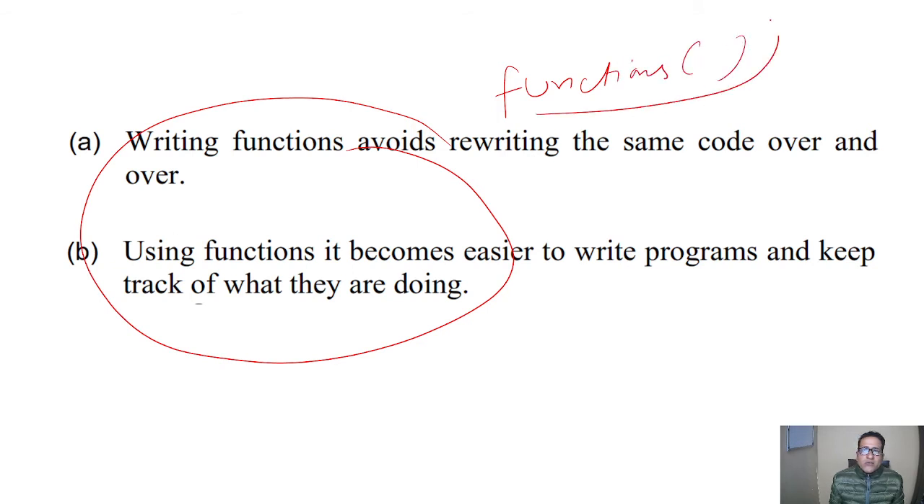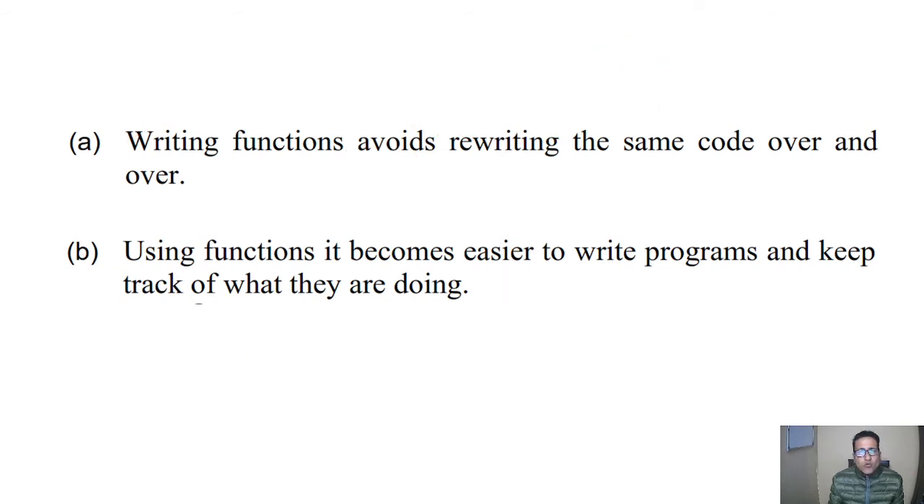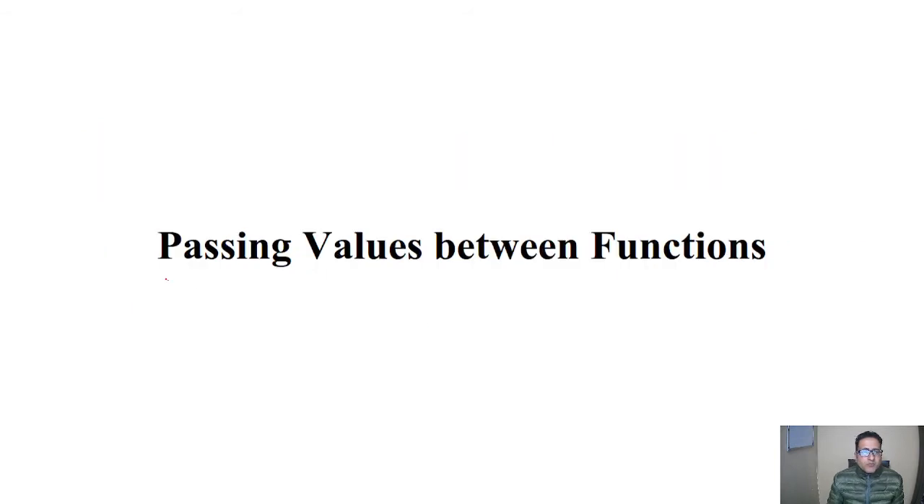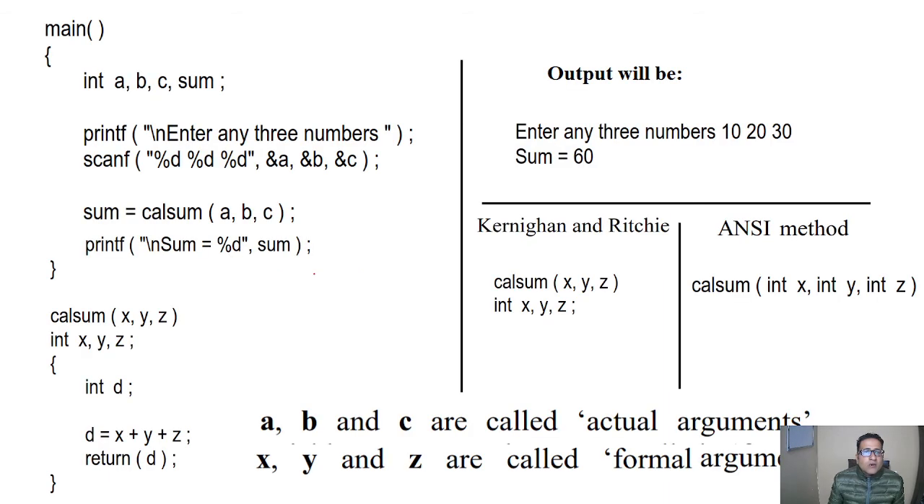Why we are using functions, these are the 2 points. Next is passing values between functions. Till now, the programs we have done simply print some points, but if there is a requirement for calculation type of work, then passing values will be used. So we have to pass the value. Pass the value means pass the data value.